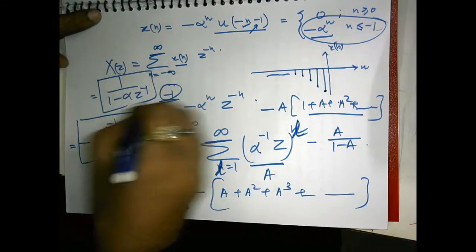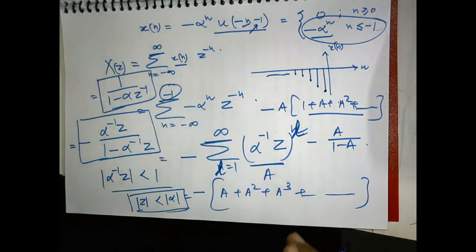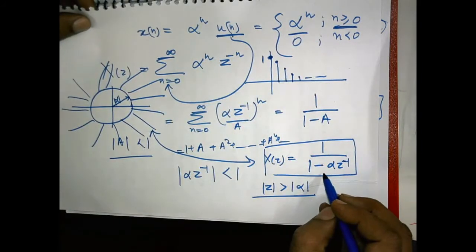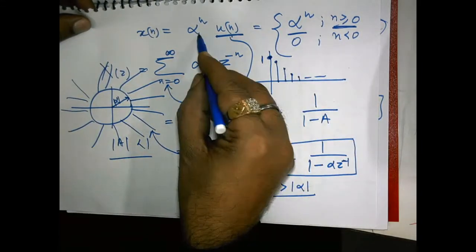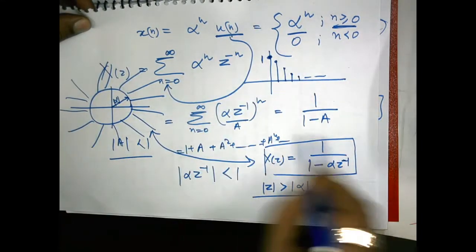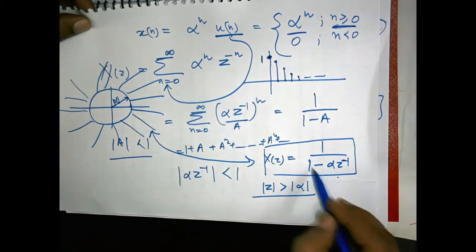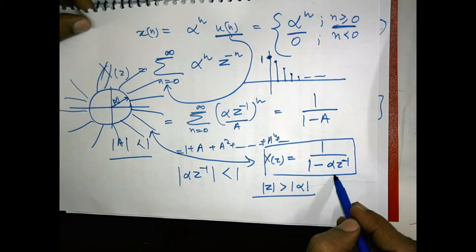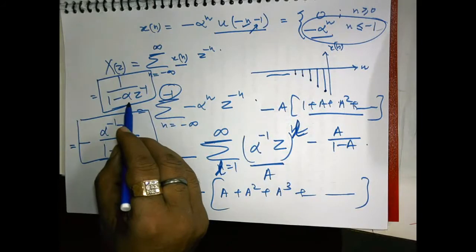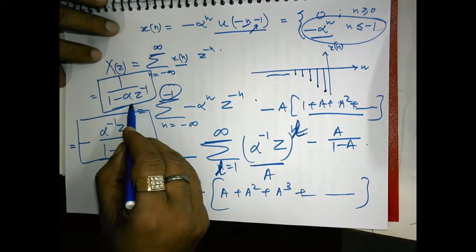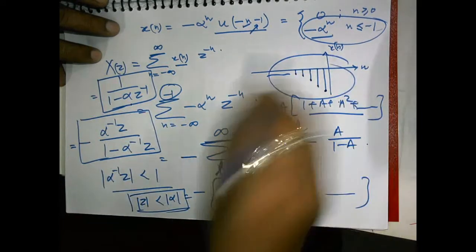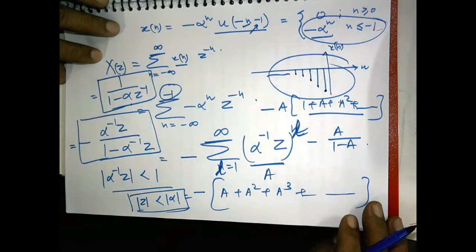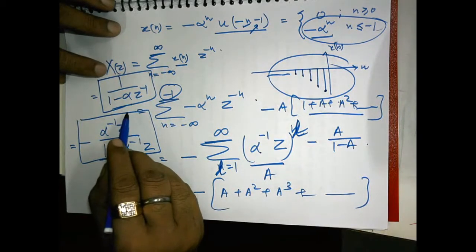You see the closed form mathematical expression for the earlier signal. There the signal was alpha^n u[n], and the expression is X(z) equal to 1 over 1 minus alpha z inverse. If you look at the closed form expression, it is the same, but the signal is different. But we are getting the same expression.